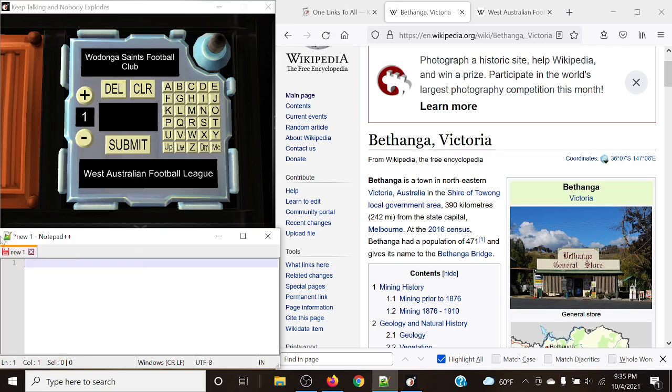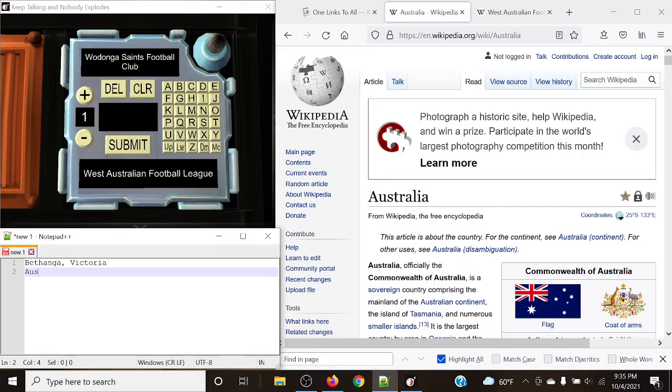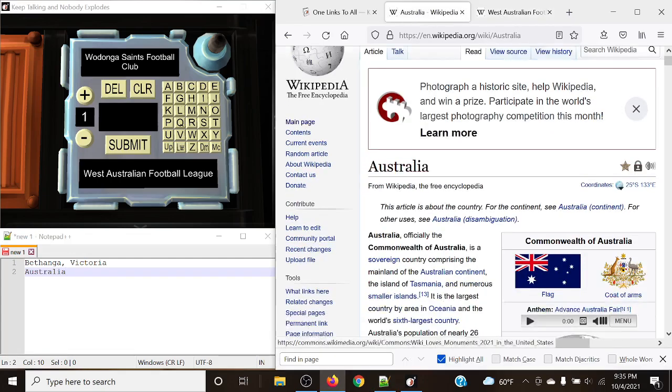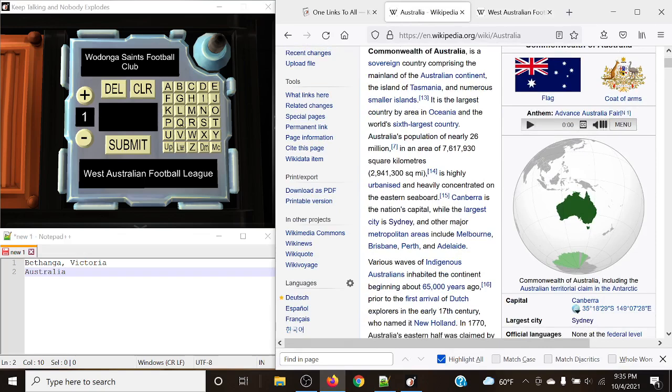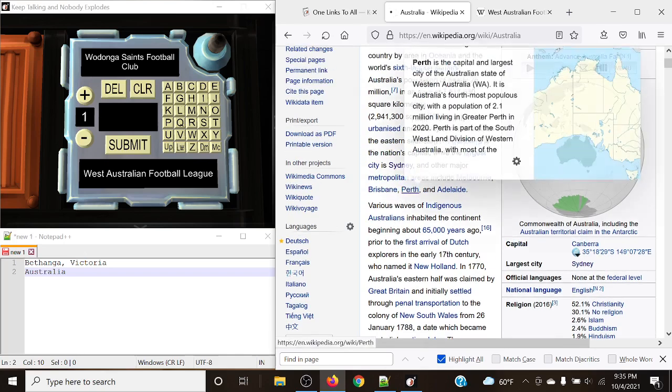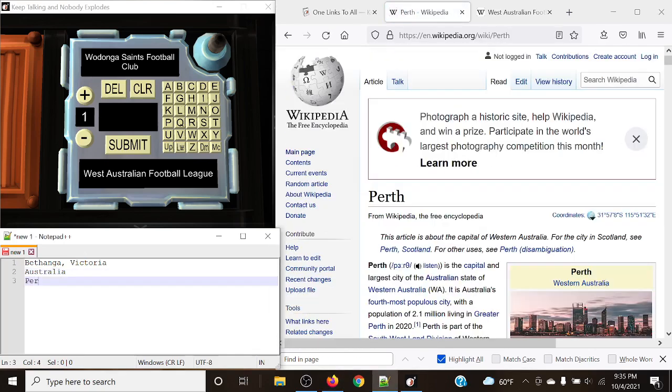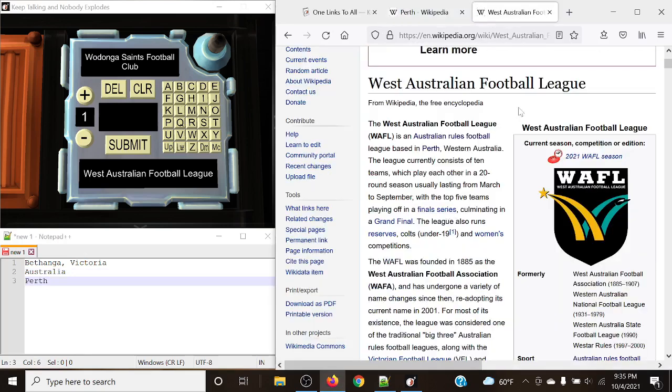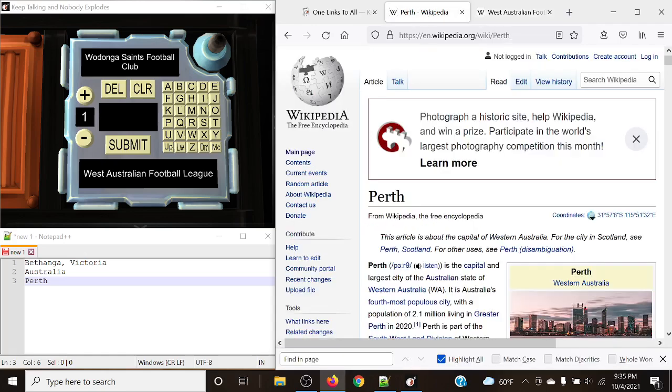Here we go. Instead of following that one, we can follow Bethanga, Victoria. And then next up we can go to Australia. What I normally do with this module is try to think big and think of what they have in common. In this case, both are related to Australia, so maybe going to the continent of Australia will help us. We can actually go to Perth right here. Let's follow Perth, since the West Australian Football League is based off of Perth.